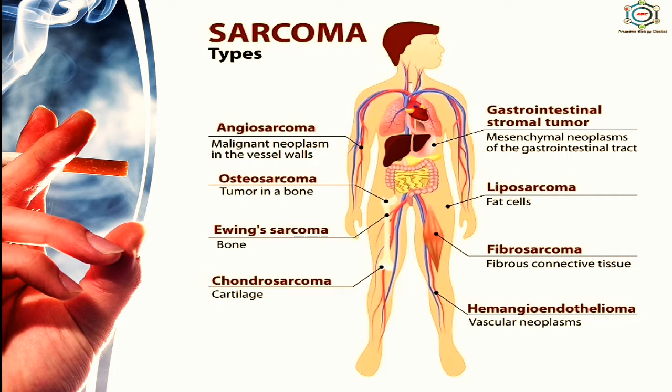Lymphomas are the cancer of the lymphatic tissues. They appear in the lymphatic nodes, spleen and reticuloendothelial tissues. Second is lipomas. Lipomas are tumors formed in the adipose tissues. And then osteoma, it is the cancer of bones. After this, there are also many other sarcomas like the angiosarcoma, osteosarcoma, Ewing sarcoma, chondrosarcoma, gastrointestinal stromal tumors, then fibrosarcoma and hemangioendothelioma. So these are the types of sarcomas.